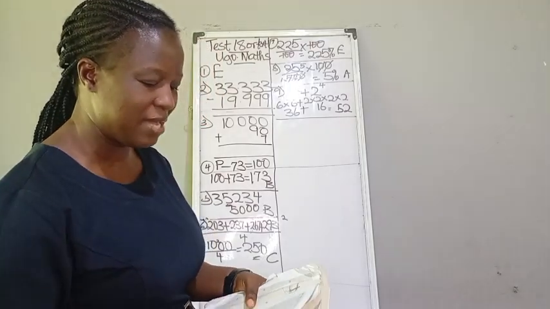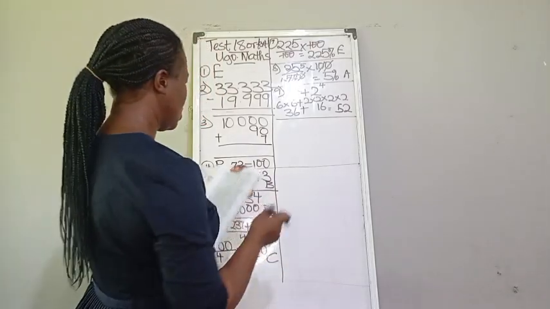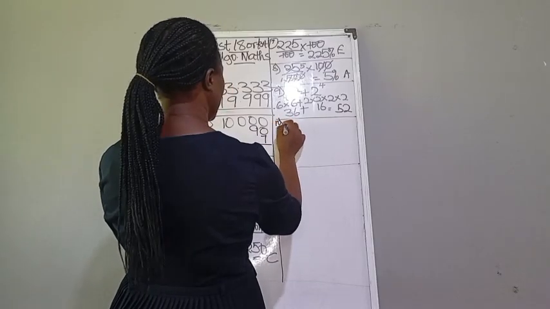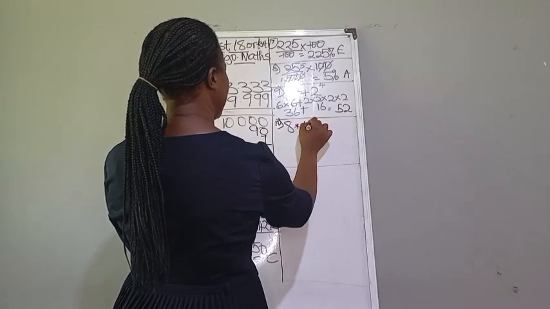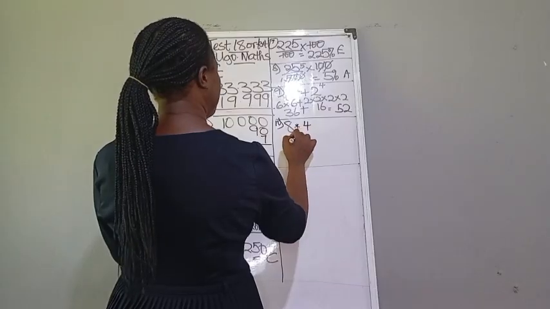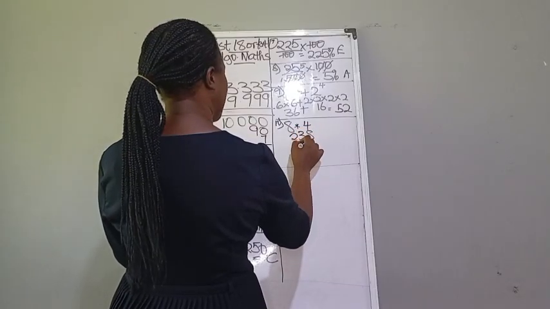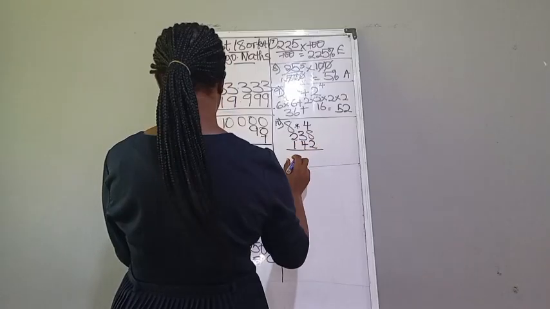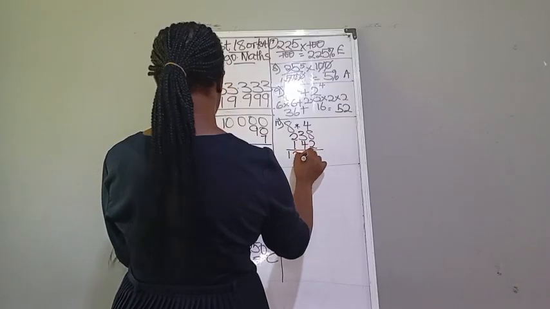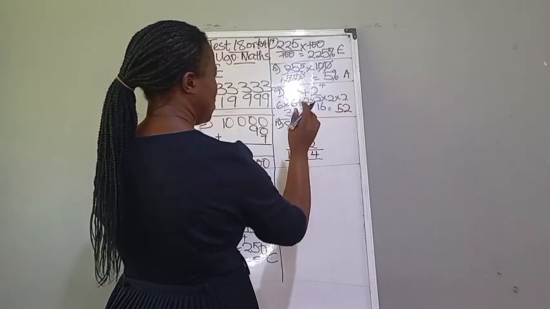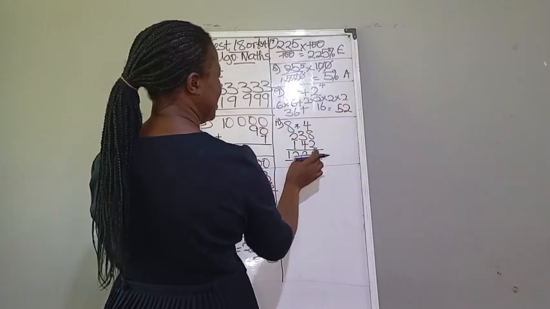Find the missing number in this addition. So we have, let me write it out. Number 10, we have 8, something missing here, 4. We have 2, 3, 8, and we have 1, 4, 2. And we are told that it gives us 1, 2, 2, 4. So this is what we are going to do. Add this together. Whatever answer you get, minus it from this.